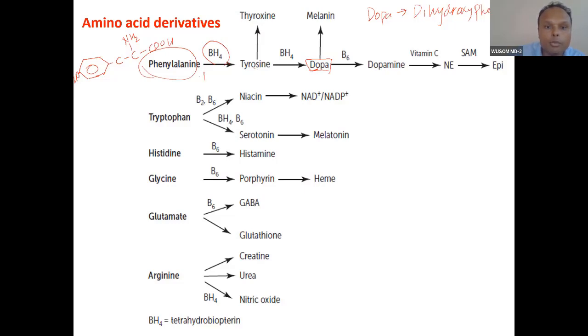tetrahydrobiopterin. Remember, this is a very important concept. We will talk about this. We require this for this reaction. Actually, the deficiency at this place will cause phenylketonuria. Tetrahydrobiopterin, you will see the structure, is very similar to half of the folate. So this can actually be synthesized in our body from GTP. So that is why this is not essential. It can be synthesized in our body from GTP. And you know, GTP is also synthesized in our body. From what? From glucose. Anyway, glucose and amino acid part.